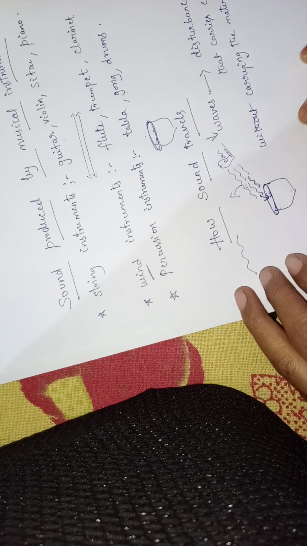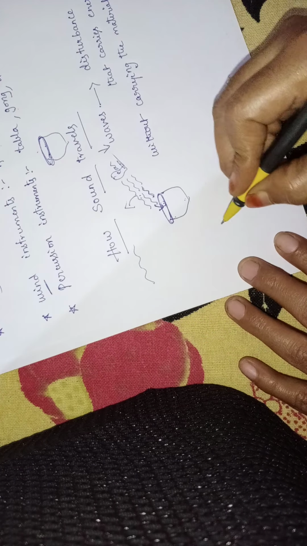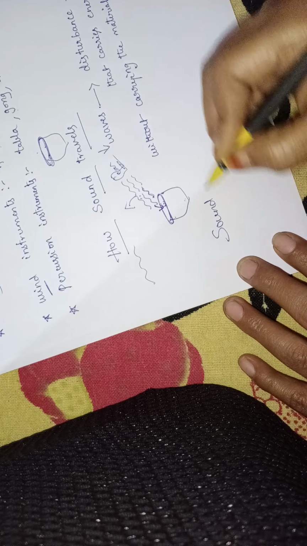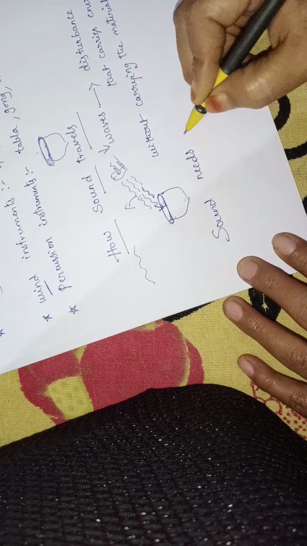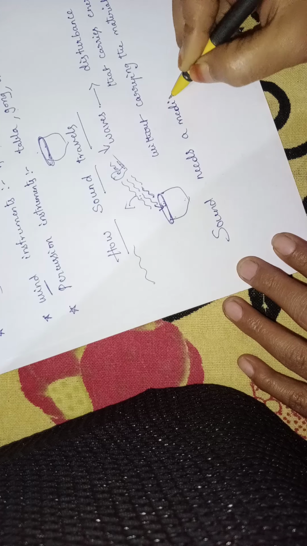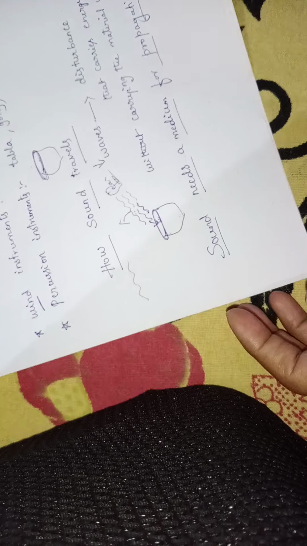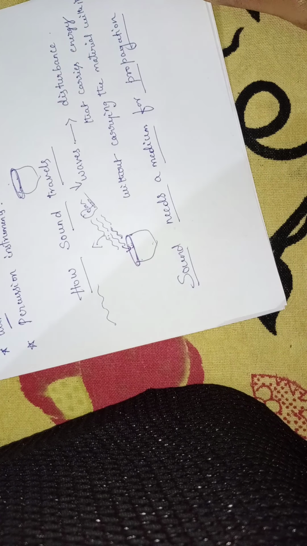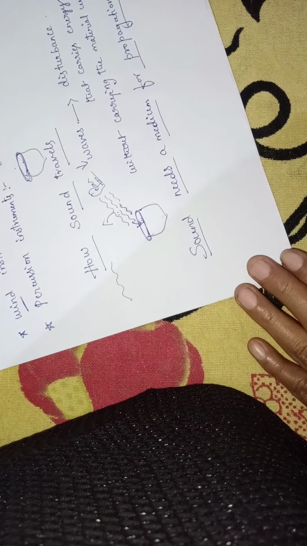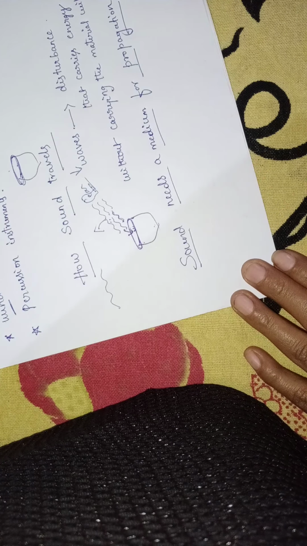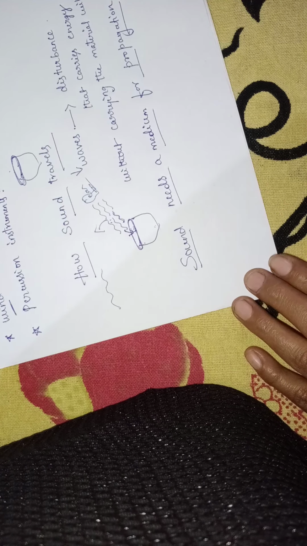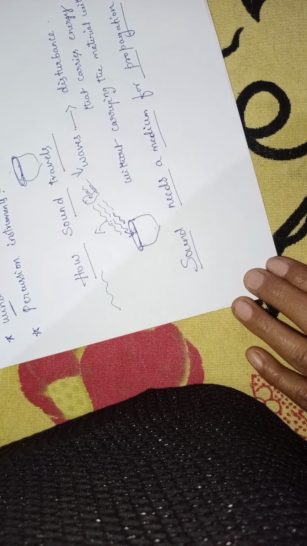Clear, children? And the next topic is sound needs a medium. Sound needs a medium for propagation. Propagation means traveling. So if sound wants to travel from here to there, it requires a medium.